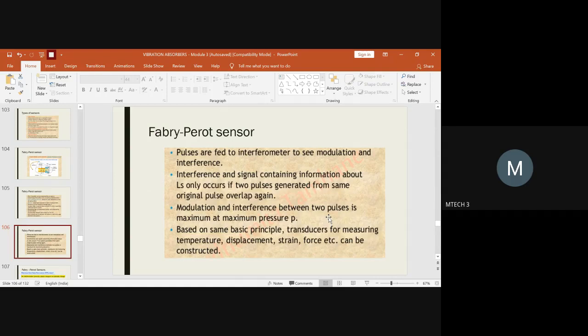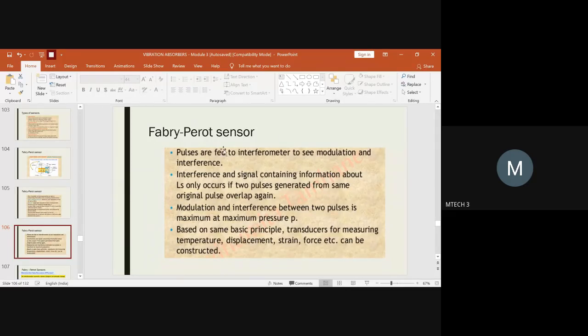Why do you use transducers? Basically, we can use them to measure the temperature, the displacement, the strain or force, anything as per the requirement. So this type of Fabry-Perot sensor could be used in a transducer to measure various phenomena: temperature, displacement, strain, force, pressure. If you use the Fabry-Perot sensor for a temperature application, you specify it as a Fabry-Perot sensor for temperature variation.